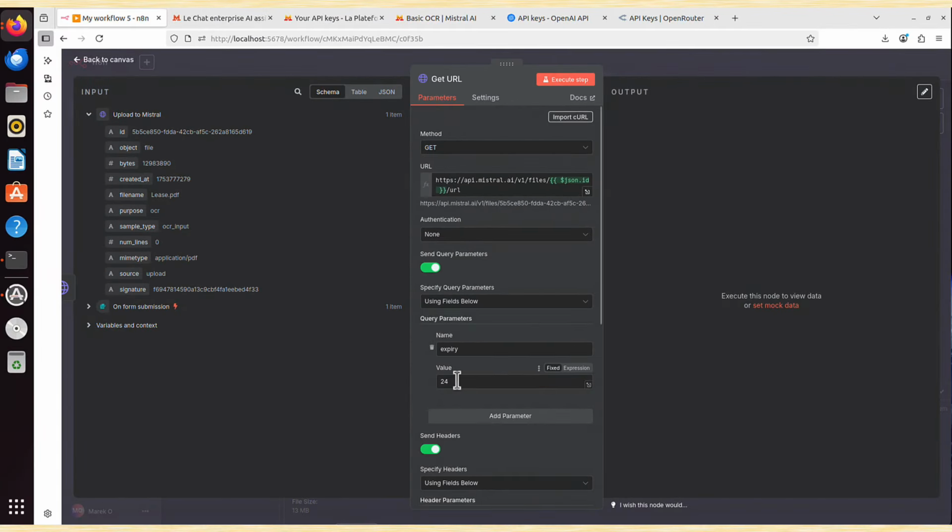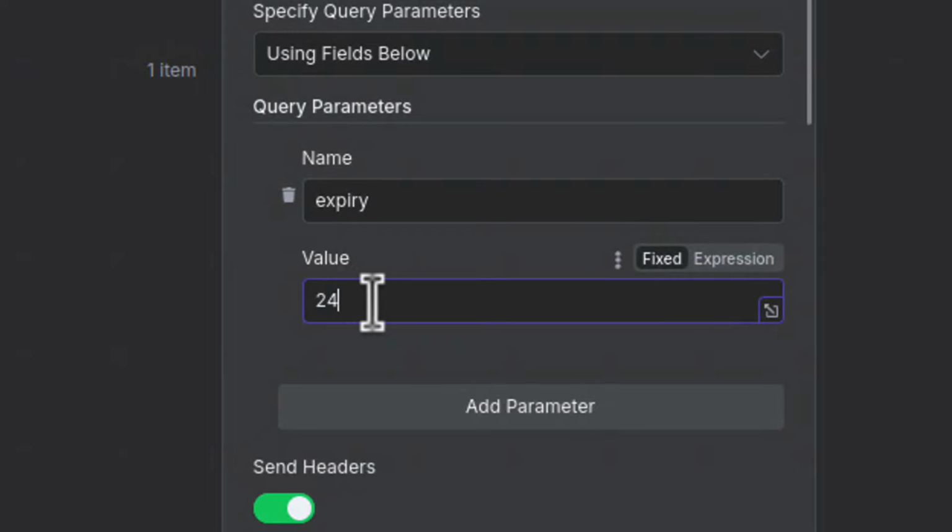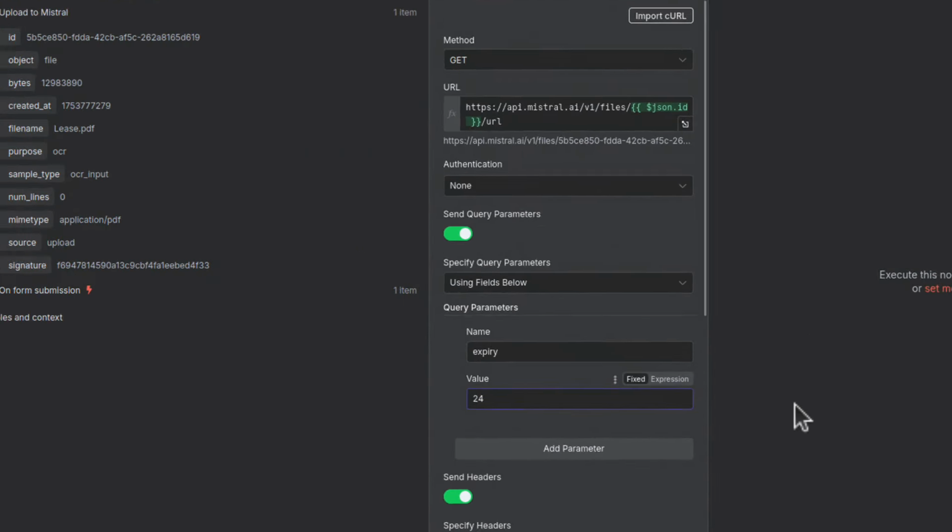And below you can also change the expiry. By default it's 24 hours, but honestly we will need just maybe 1 hour or even less. But on the other hand, it's safe to leave 24 hours because they are pretty safe. This signed URL is a really secure link. It can be valid for 24 hours, that's not a problem.